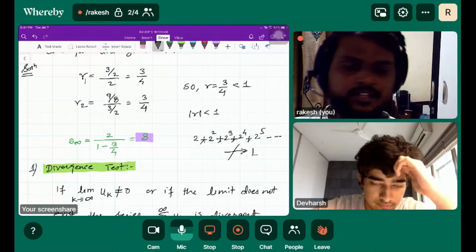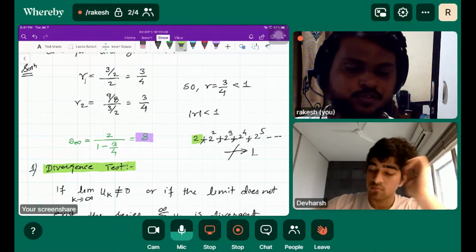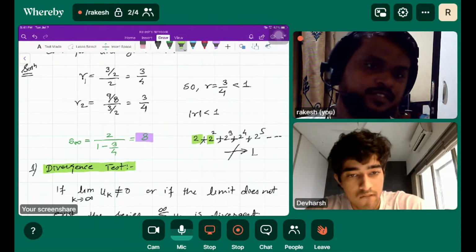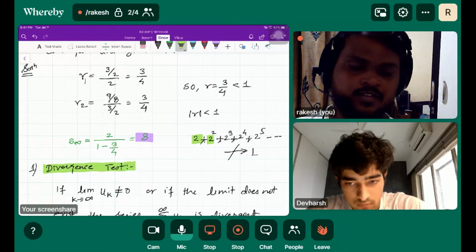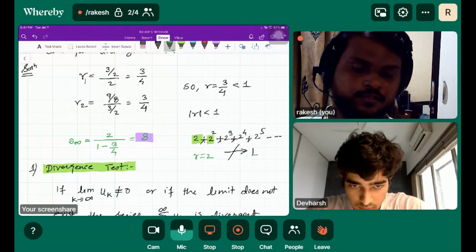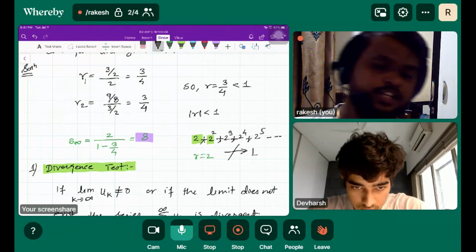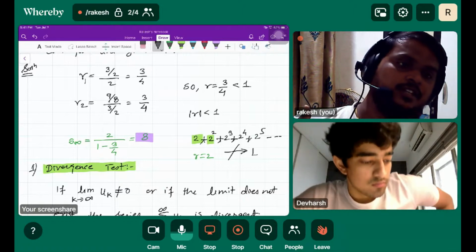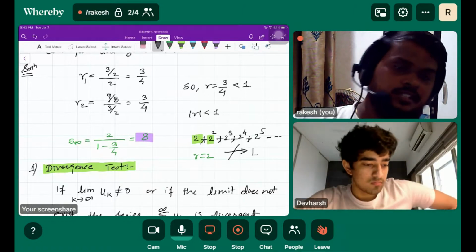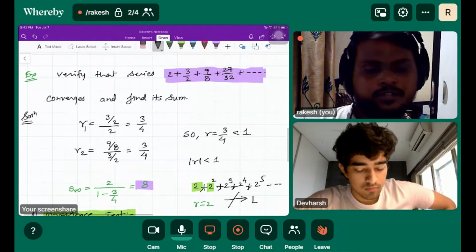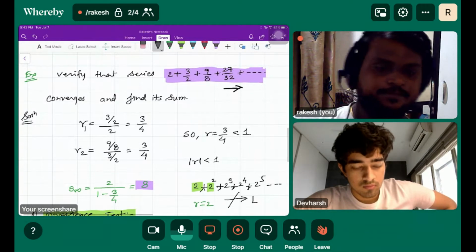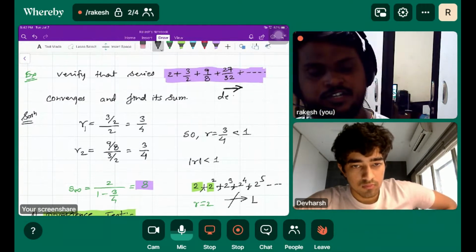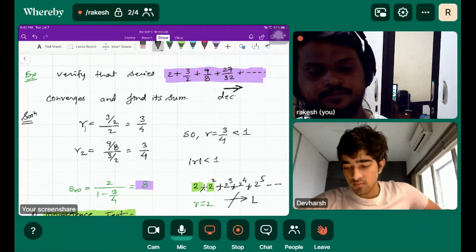That's why the ratio is supposed to be less than 1. Here the r is equal to 2, if you observe that. Therefore the ratio is supposed to be less than 1. If the ratio is less than 1, obviously it will give you a decreasing series like this.